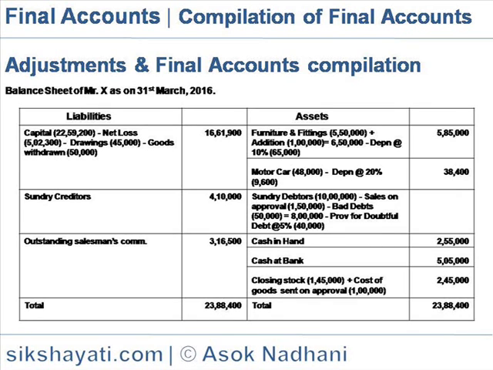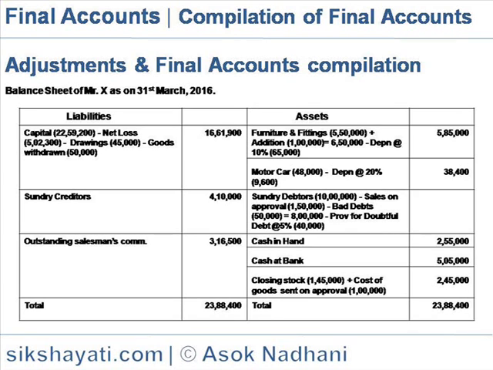Bad debts is 50,000. So after reducing these two items, we get 8 lakh, and we have to make a provision for doubtful debts at 5%, so 40,000. So the net sundry debtors will be 7,60,000.